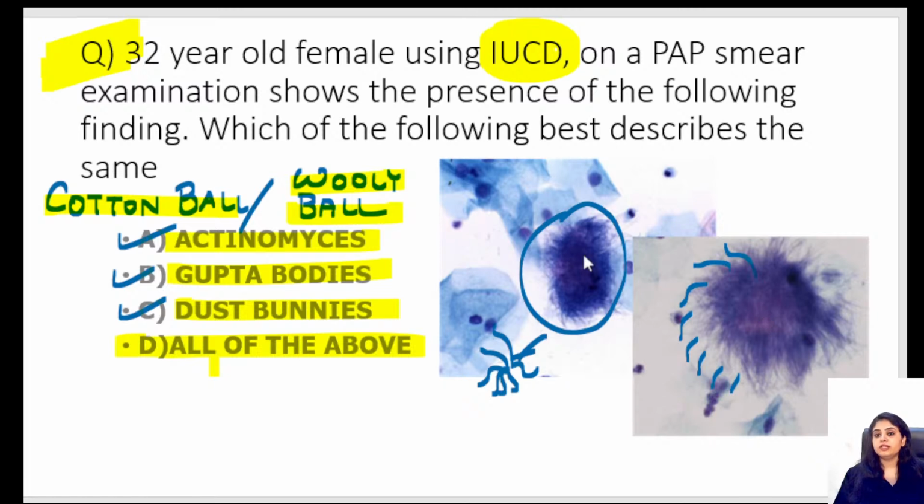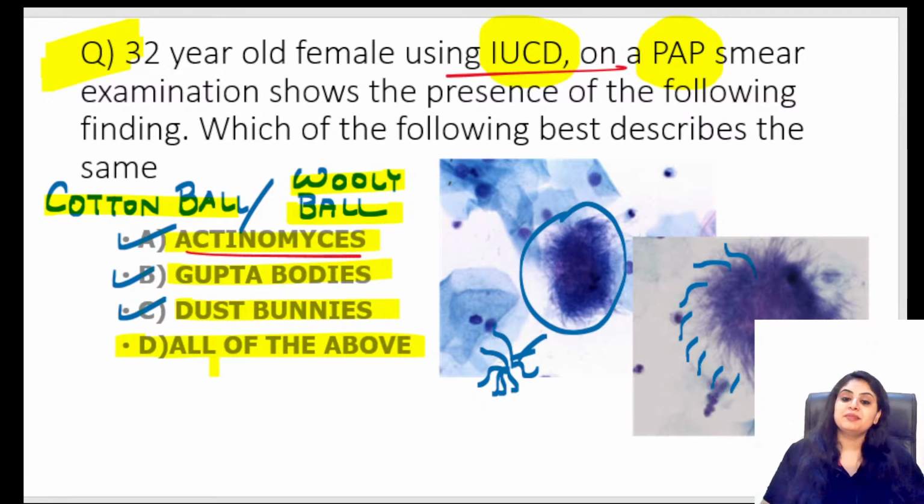And more so, even if you didn't identify the picture, whenever on a pap smear they say there's a use of IUCD, intrauterine contraceptive device, the first infection coming to my mind will always be actinomyces. For IUCD, actinomyces is very, very, very common. And yes, with that, we can wrap up the session because this happens to be the last spotter.